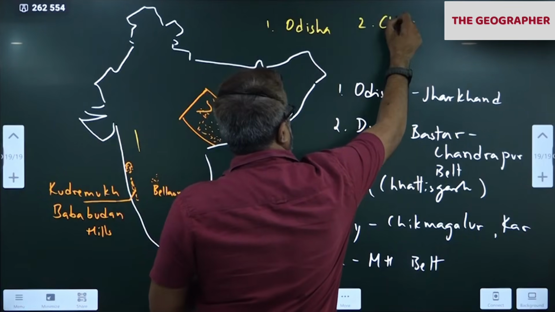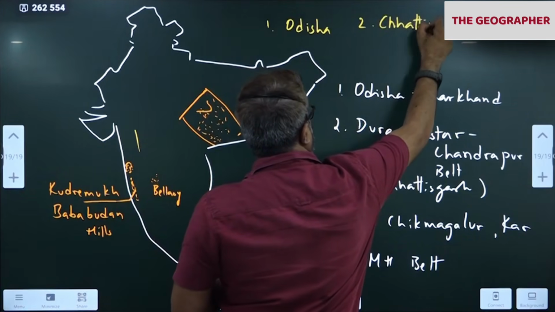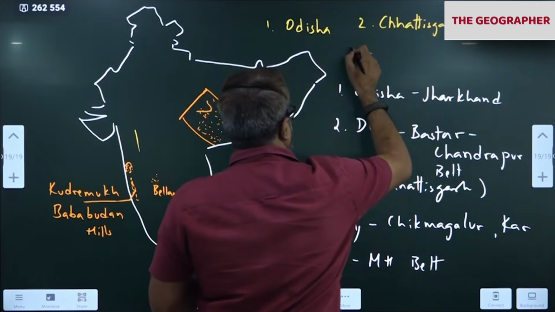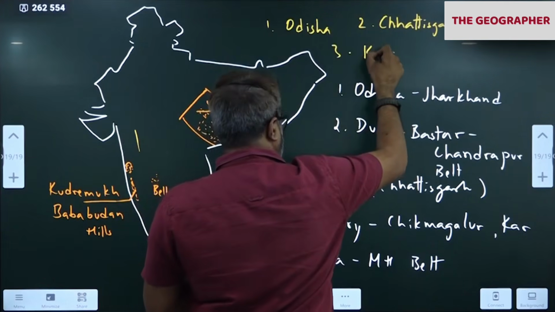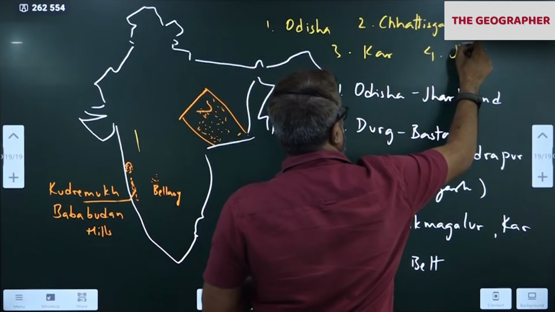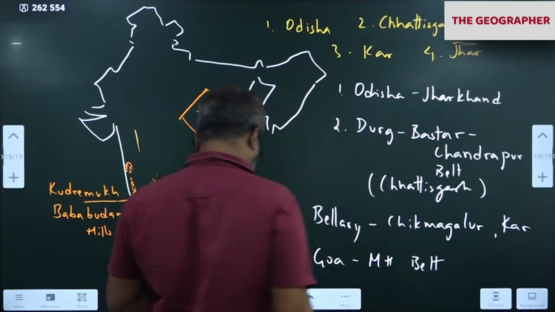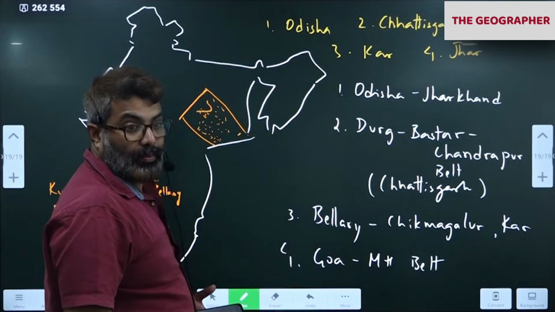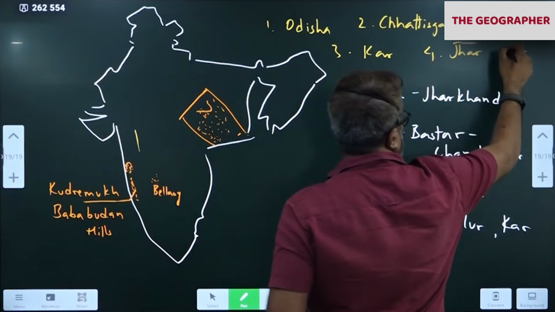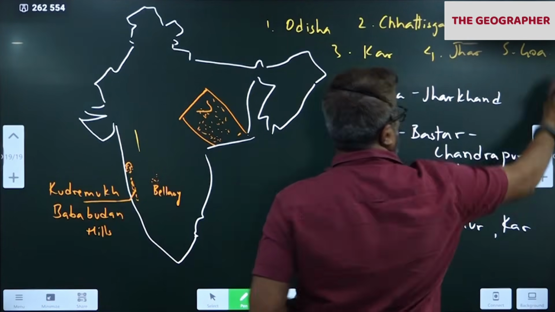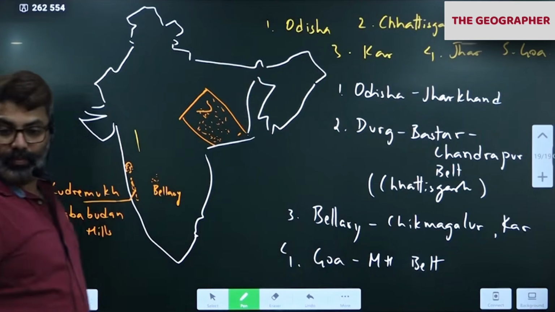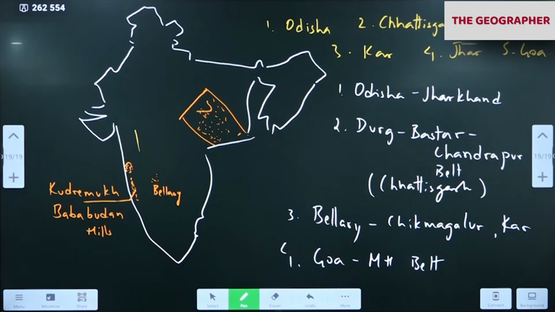Present statistics say Odisha first, second is Chhattisgarh, third is Karnataka, fourth is Jharkhand, fifth is Goa, as of now. Remember this, okay? Just in case statistics are wanted.